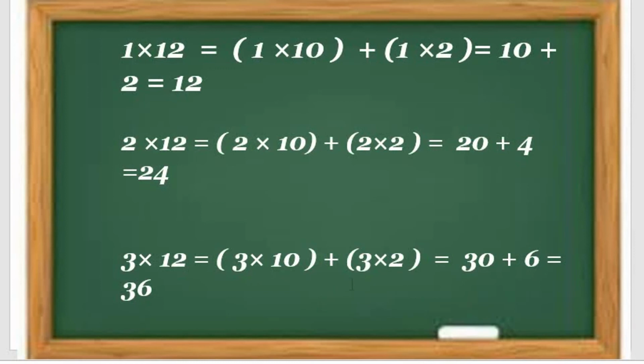Then plus 3 twos are 6. Got my point? 30 plus 6, how many, all students? 36. So 12 threes are 36.